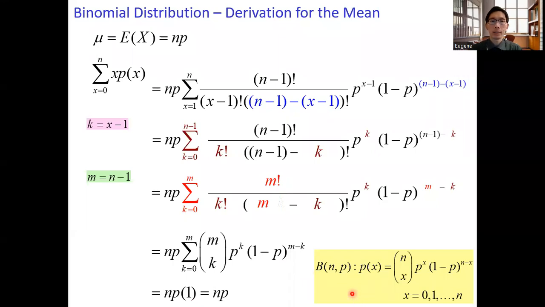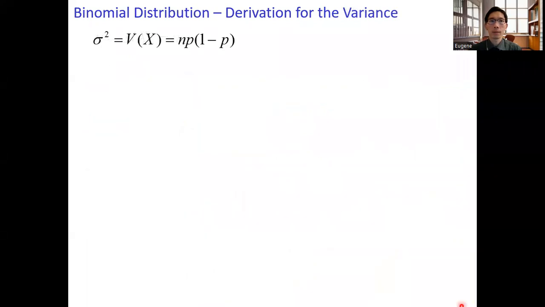And we get the mean expression for the binomial distribution, mu equals np. Let's take a look at the variance. The variance expression for the binomial distribution is n times p times 1 minus p.